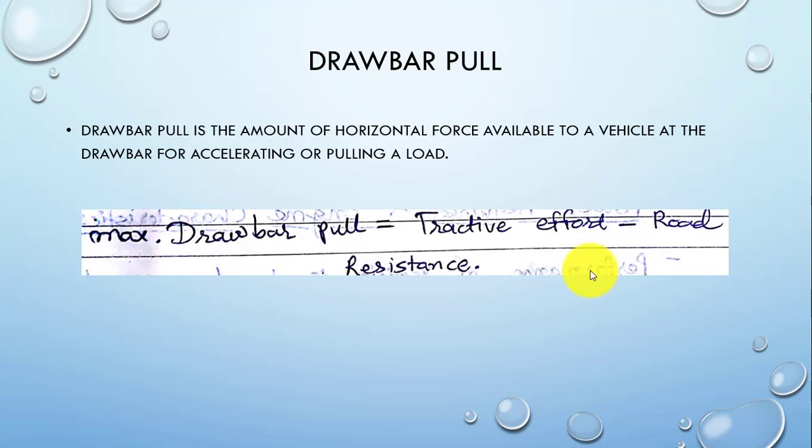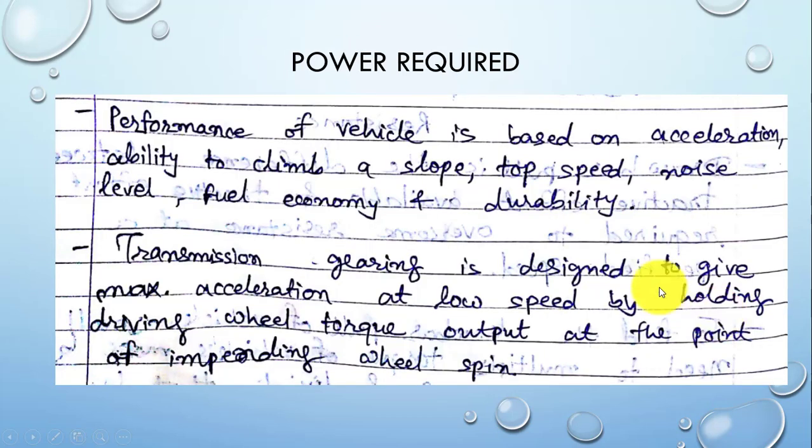The last topic of the performance of vehicle is the power required for vehicle acceleration and its constant velocity motion. The performance of a vehicle is based on its acceleration, its ability to climb any slope or uphill direction, its top speed, the noise that is created by the vehicle, the fuel economy, which is very important, and lastly the durability, which means the vehicle's ability to absorb any impact or to bear any loads.